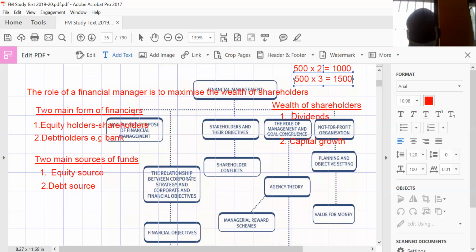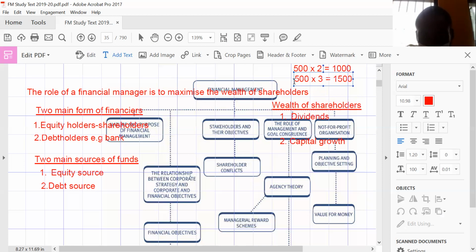Right. So when you are talking about the wealth of shareholders, that is the benefit shareholders are going to get for giving you their money, for you to use their money in the running of the affairs of the business. So either you pay them dividends, based on what management concludes and the money available, they can conclude on how much and when to pay the dividend. This investor, who here is a shareholder, can also get capital growth.